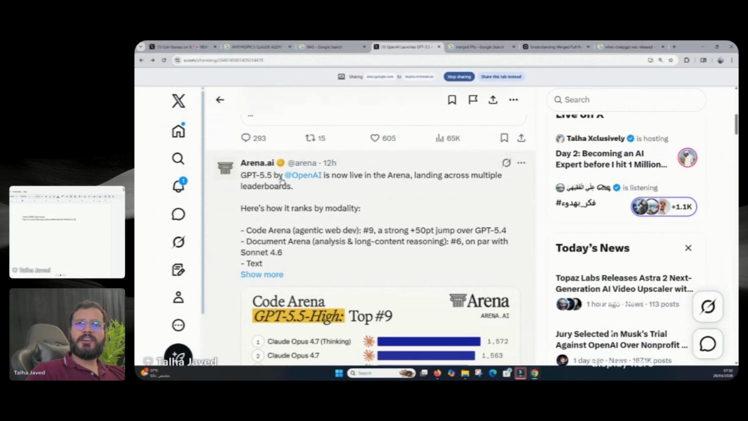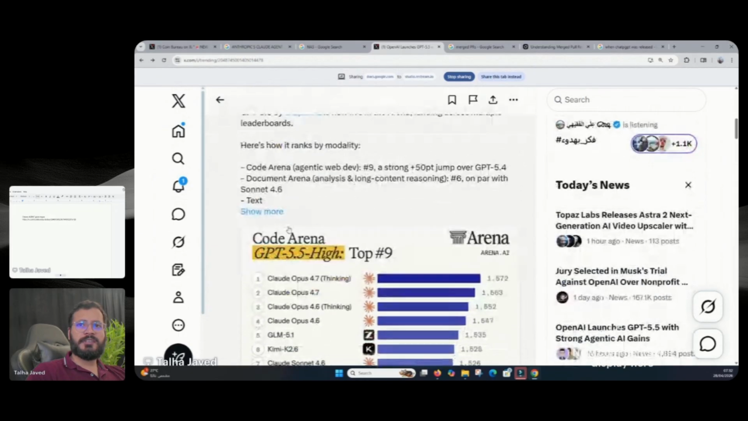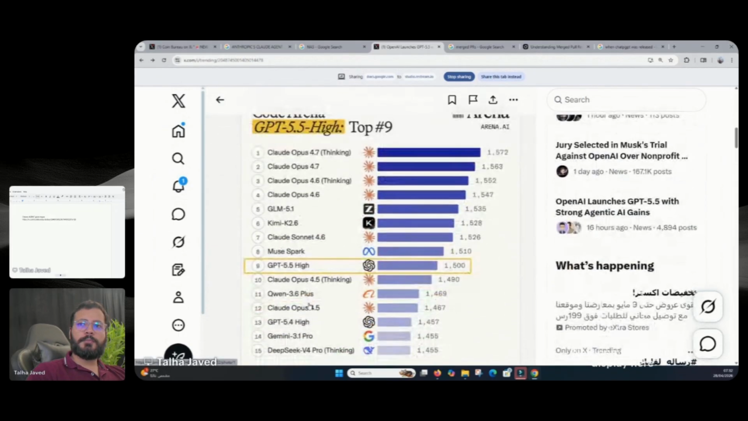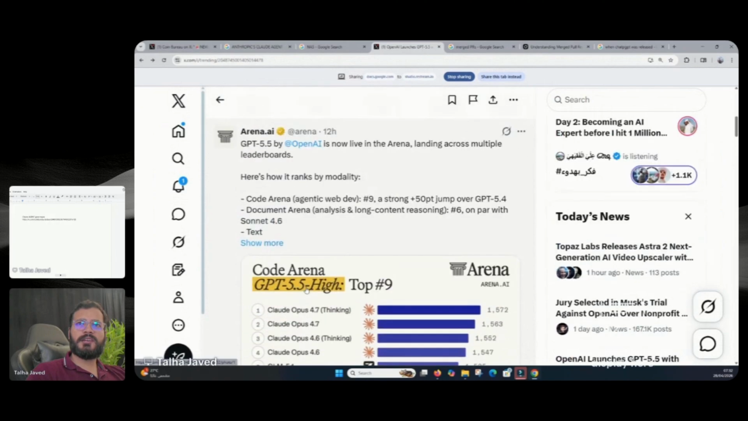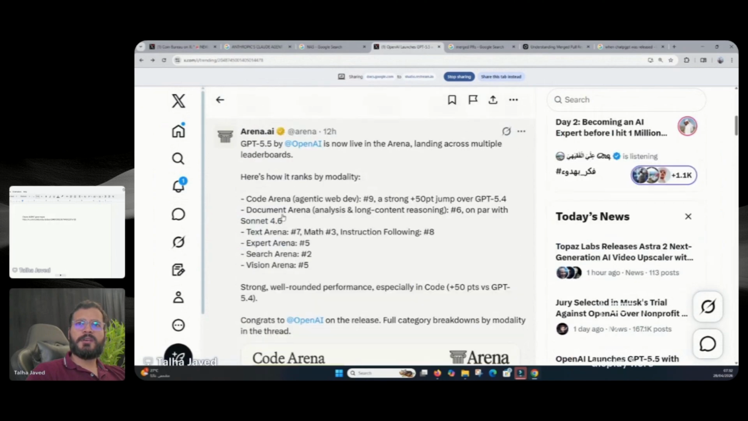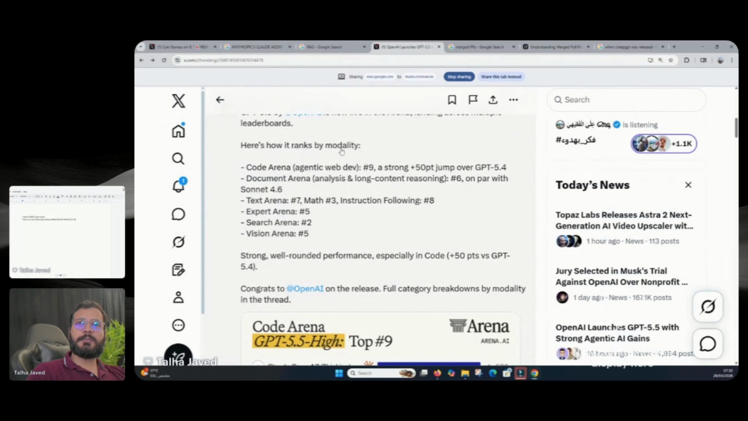So GPT 5.5 by OpenAI is now live in the Arena, landing across multiple leaderboards. Arena AI has these benchmarks where they rank the large language models and AI programs. So here's how it ranks by modality.